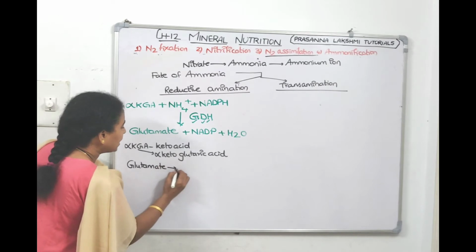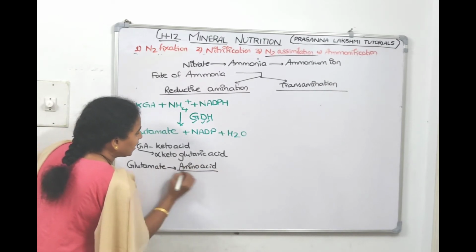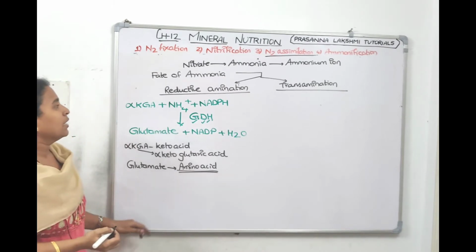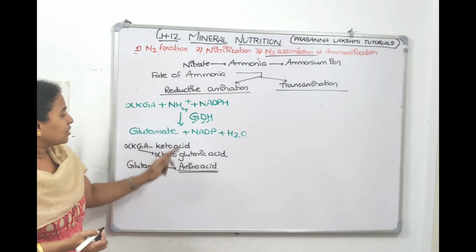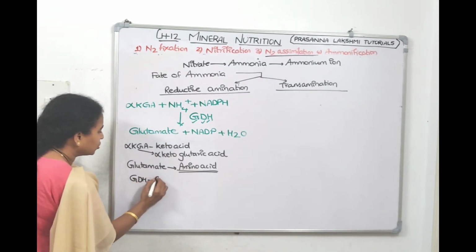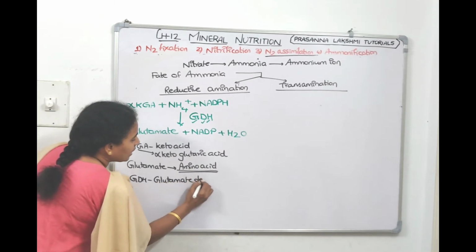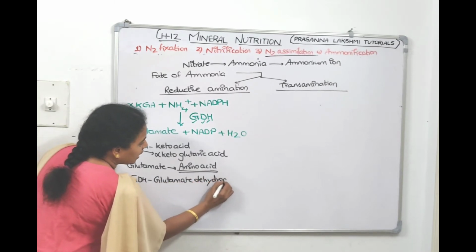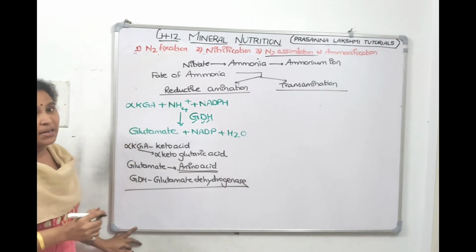Children, glutamate is the name of an amino acid, an acidic amino acid. It's called reductive amination, and the reaction is mediated by GDH. What is the full form of GDH? It is glutamate dehydrogenase.